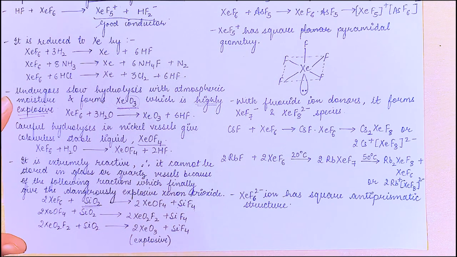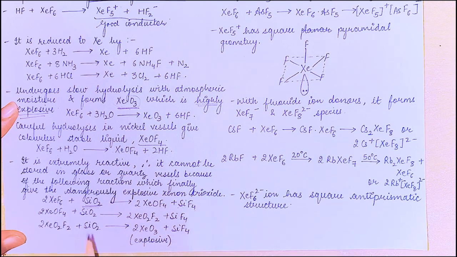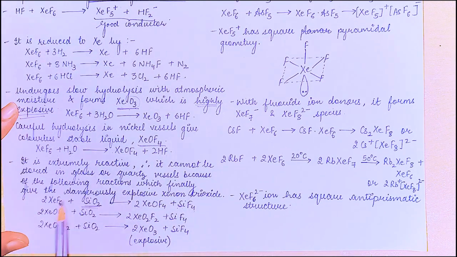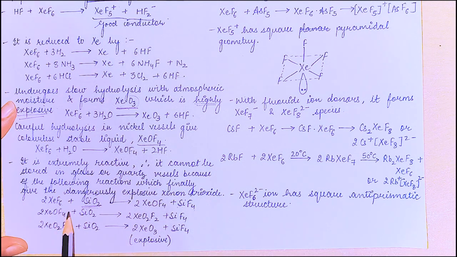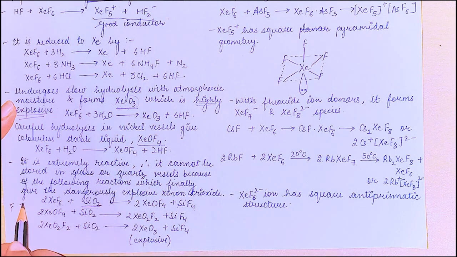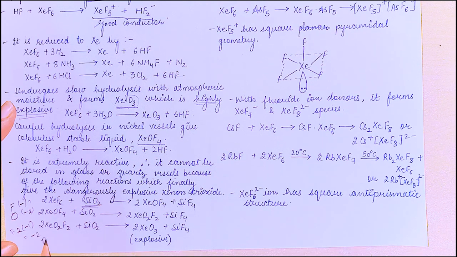Now, how to remember these reactions? In this reaction you can see that there are 6 fluorines. Do you know the valency of fluorine and of oxygen? The valency of fluorine is -1 and for oxygen it is -2, right? So 2 times the valency of fluorine gives the valency of oxygen. So if we remove 2 fluorines and add 1 oxygen, we get the same oxidation states.